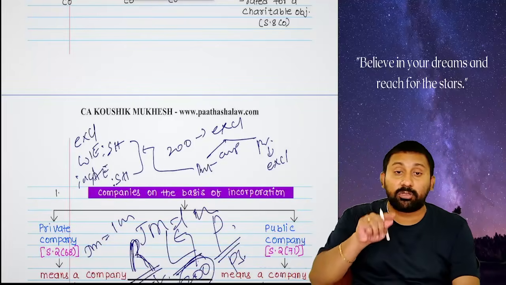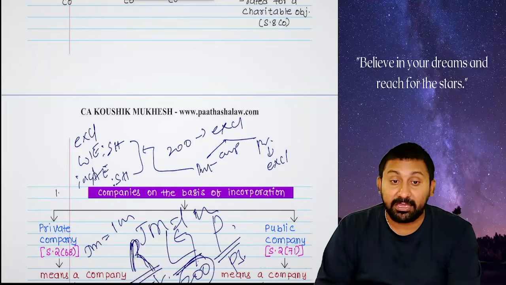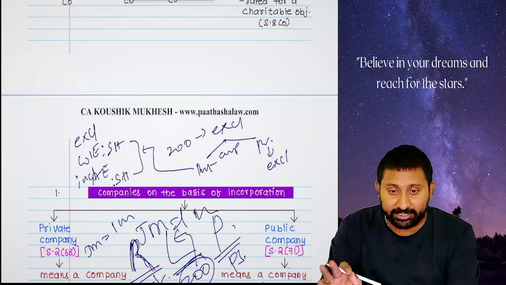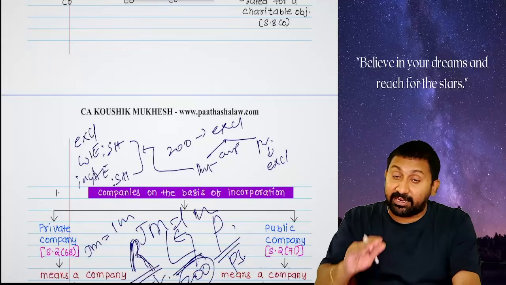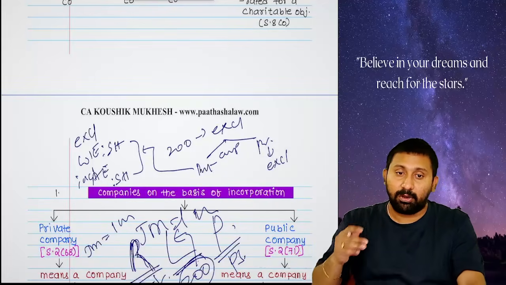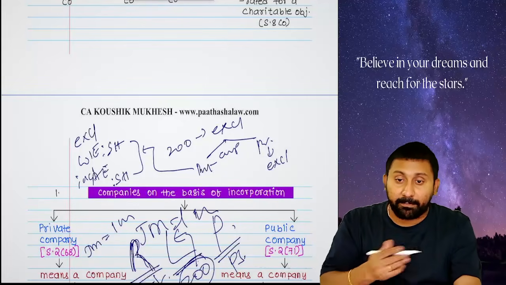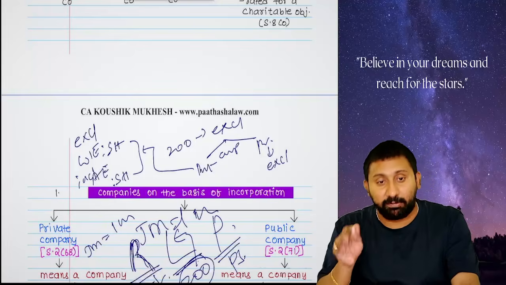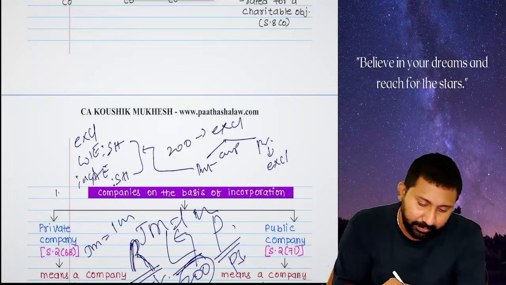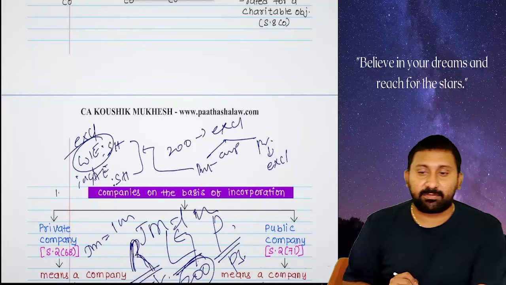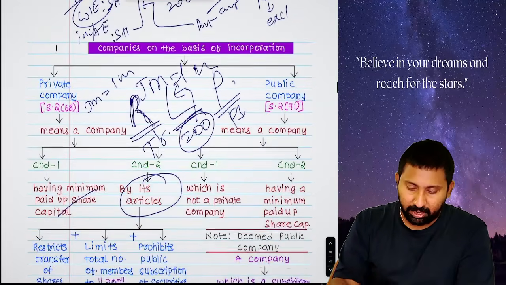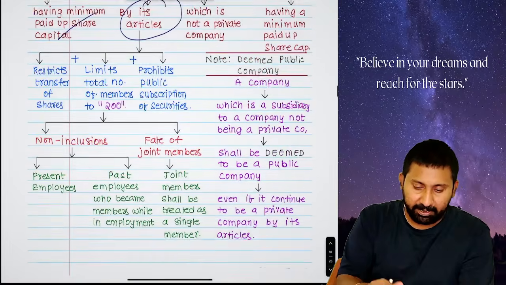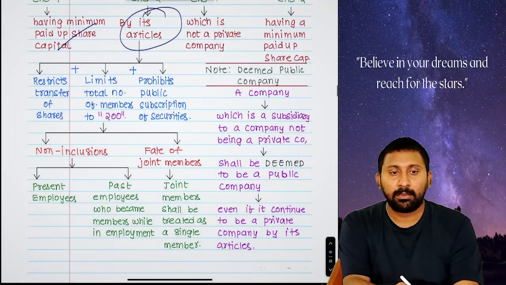So into the 200, who should not be counted? Even though there are 1000 employees holding shares, we should not include them in the 200. Other than employees, we have to count. Which employee, present or past? Both. In the past, you will be excluded if and only if you acquired the shares of the company while in the employment.